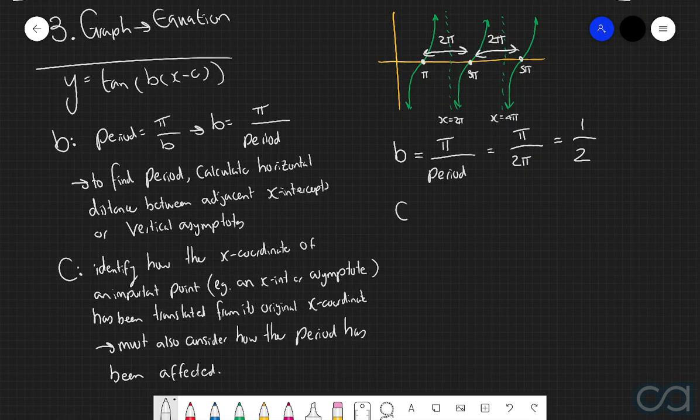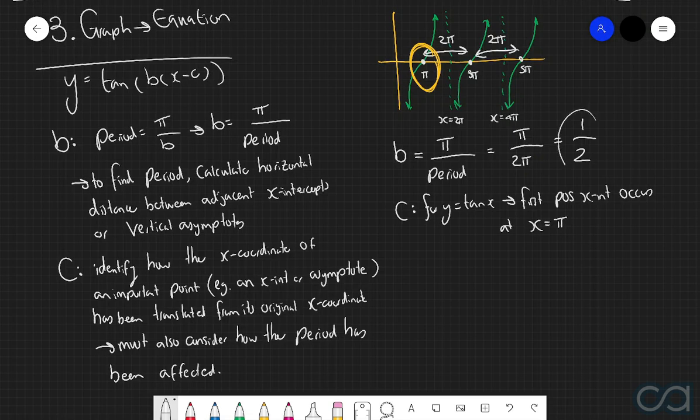Now let's focus on finding the value of c. In order to find the value of this constant, we're going to lock into the fact that the first x-intercept occurs at x equals pi. Because we know that for the graph of y equals tan of x, the first positive x-intercept occurs at x equals pi. However, we know that this graph is also undergoing a horizontal dilation by factor 1 over 2. So in other words, we're undergoing a horizontal dilation by factor of 2.